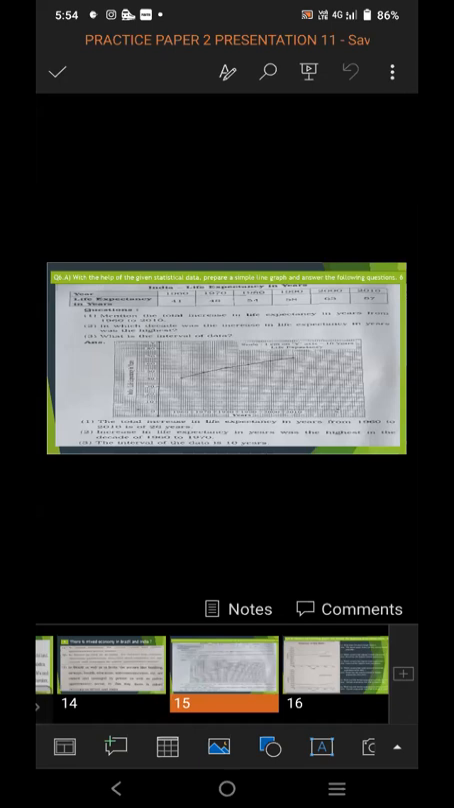Question first: mention the total increase in the life expectancy in years from 1960 to 2010. What is the total increase in the life expectancy? As per the statistical data, the total increase in life expectancy from 1960 to 2010 is 26 years.